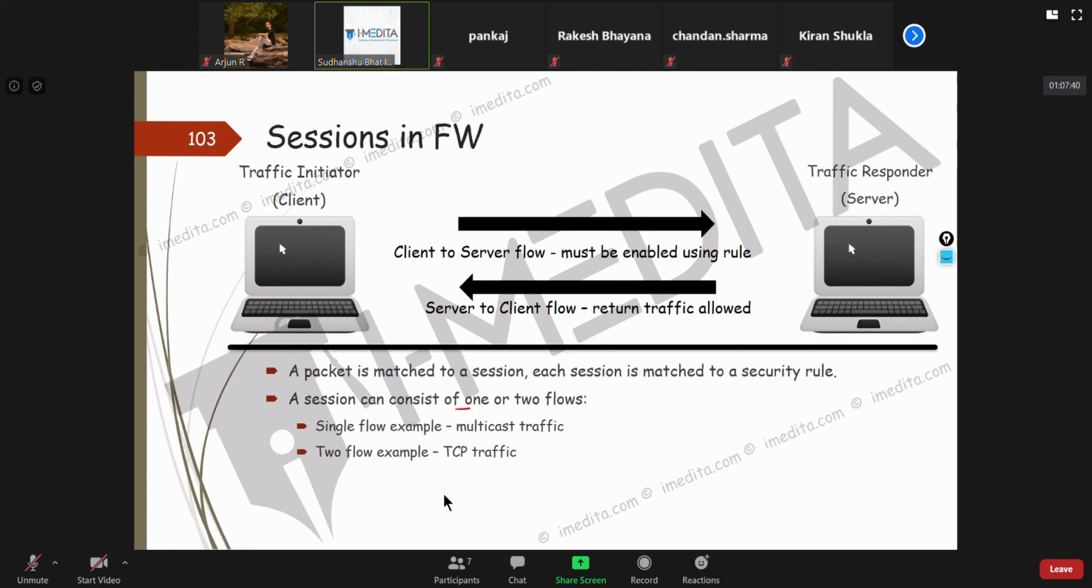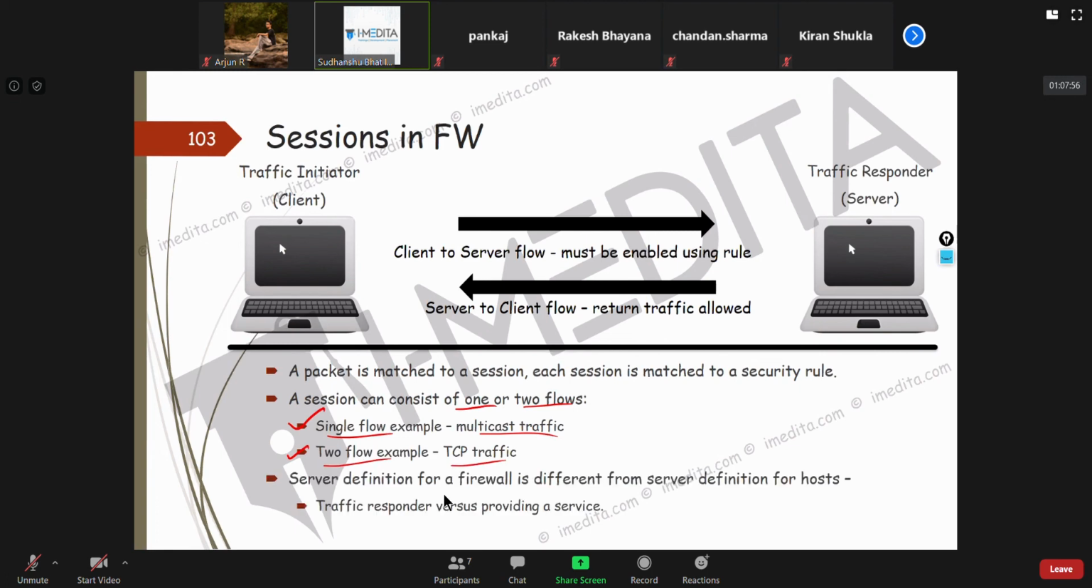A session can consist of one or two flows. It depends on the flow. If it is a multicast traffic flow, it will be single. But if it is a TCP traffic flow, it will be two-way. Also, the server definition for a firewall is different from the server definition for a host. We are actually not providing any service here, it's just a traffic responder. Clear? Any doubts in this?